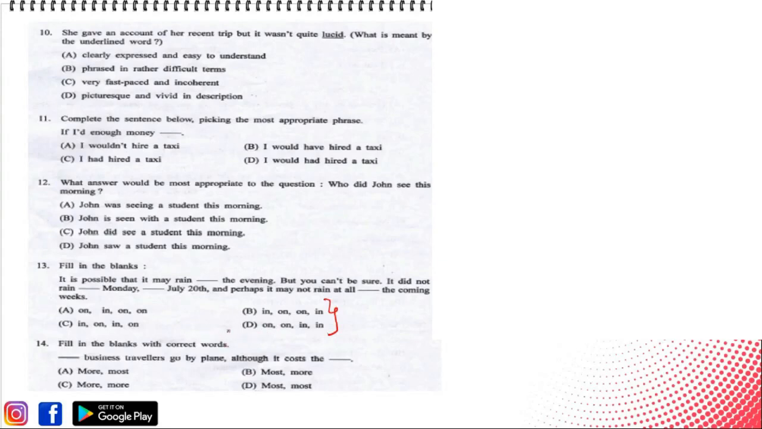The correct order would be it is possible that it may rain in the evening, but you can't be sure. It did not rain on Monday on July 20th, and perhaps it may not rain at all in the coming weeks. So the correct order would be in, then on, then again on, and at last in. This fits with option B. Option B में in the same order दिया हुआ है in, then on, then again on, and then at last in. So correct answer would be option B.